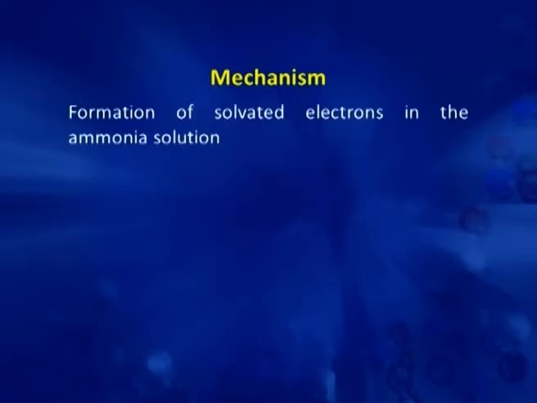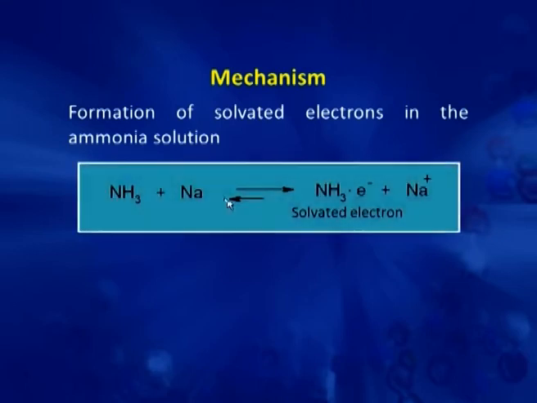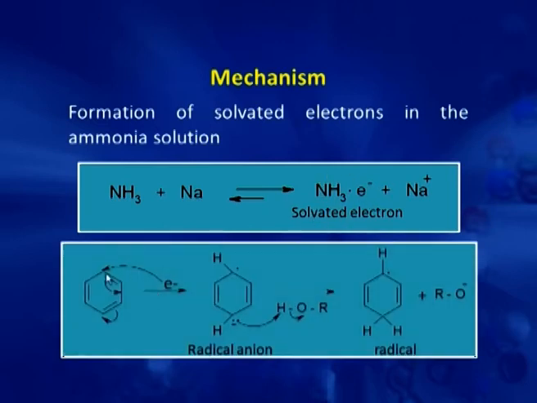This reaction proceeds by the formation of a solvated electron in ammonia, due to which the solution color becomes dark blue. This solvated electron then adds to the benzene ring to give a radical anion. This radical anion takes a proton from alcohol to give this radical.